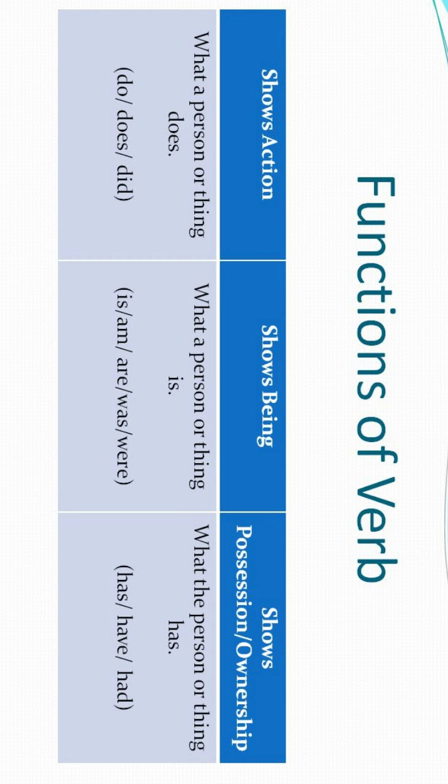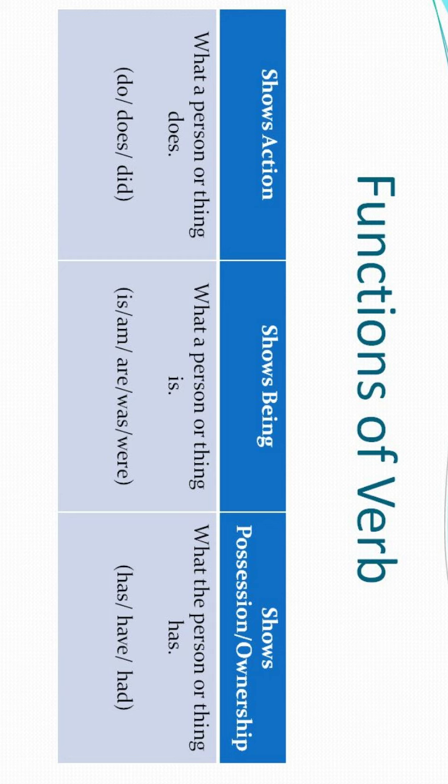So for this purpose, which verb do we use? For this purpose we use do, does and did. Three verbs: do, another one is does, and the third one is did. How we use them, where we use do, where we use did, that we will study in the next slide, right? Now move to the second part.